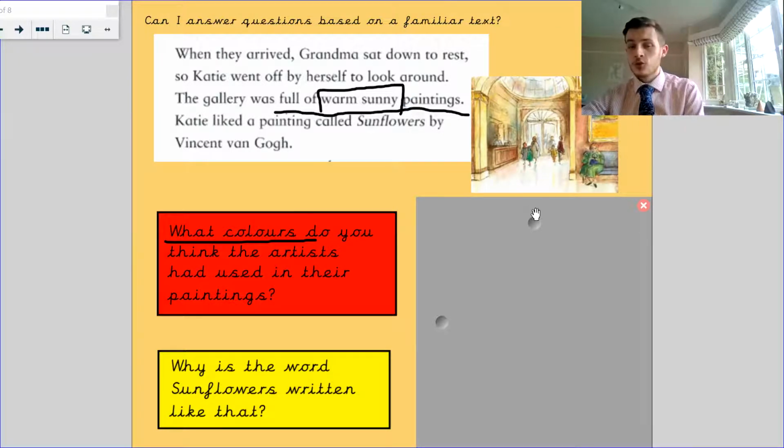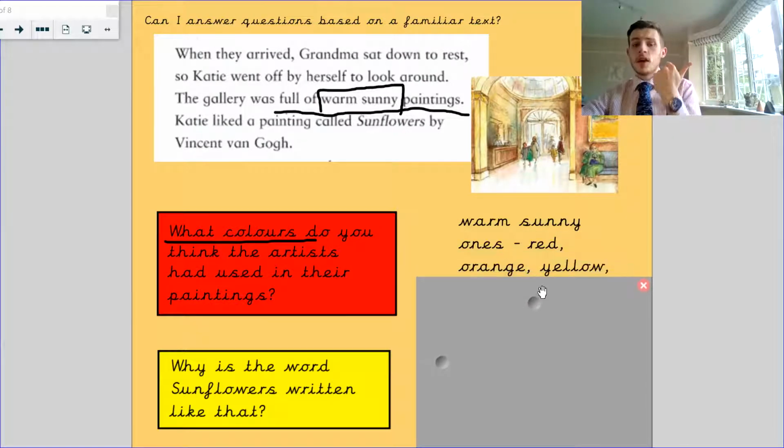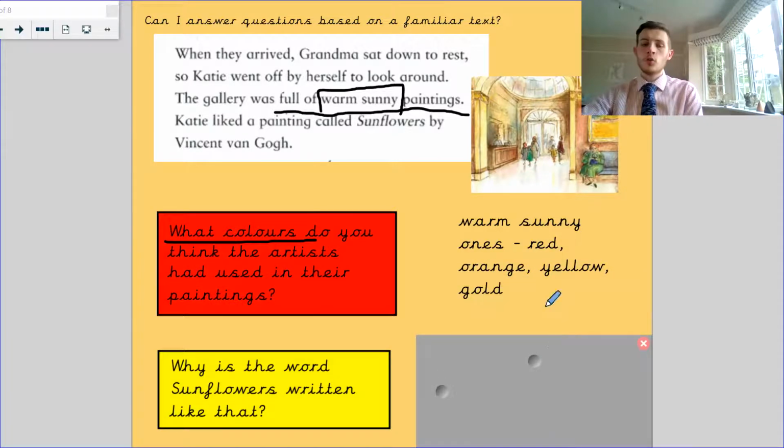You should have maybe got something like red, orange, yellow, and maybe even gold. Those are the colors that I think of, which means those are the answers that you would write down.